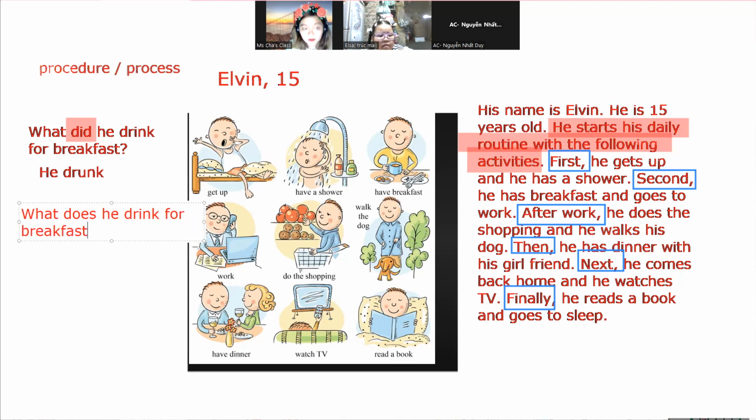This time around, you could also analyze the tenses of the verb. Does, meaning I am seeking an answer in the simple present. He drinks coffee for breakfast. But in here, we could say he drank coffee for breakfast, because the tense of the verb is different, right?